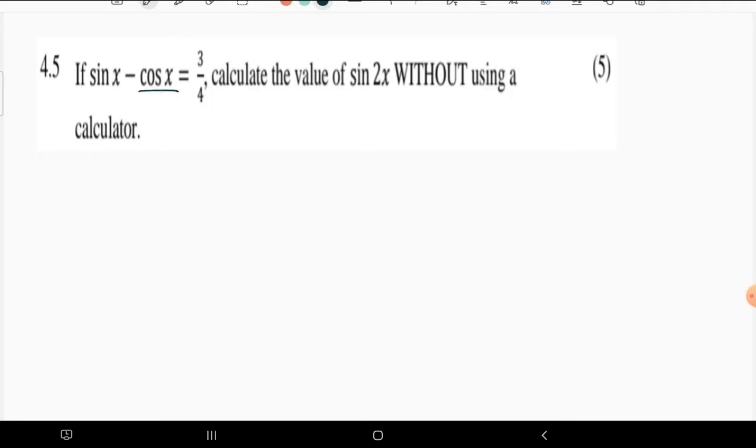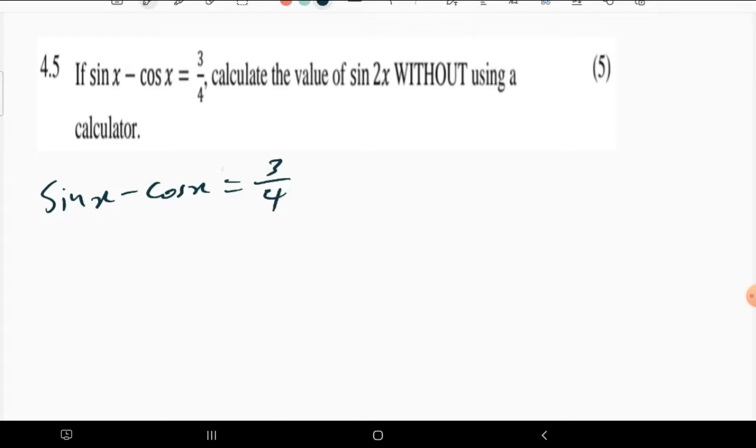But what we can do now, because we have sine x minus cos x is equal to 3 over 4, is try to change how it looks. We are not going to change the nature of the question, but we are going to change how it looks, and we know that it is allowed in mathematics.